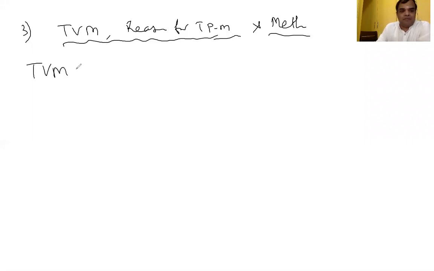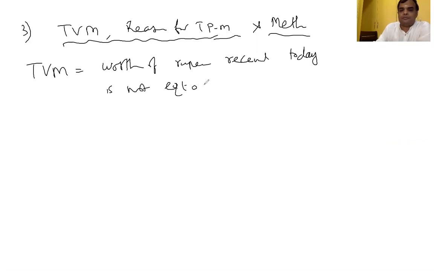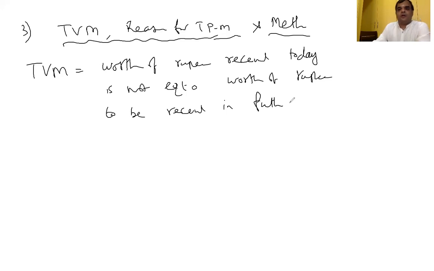You know, time value of money represents the worth of a rupee received today is not equal to the worth of a rupee to be received in future. Worth of a rupee received today is not equal to worth of a rupee to be received in future is called time value of money.